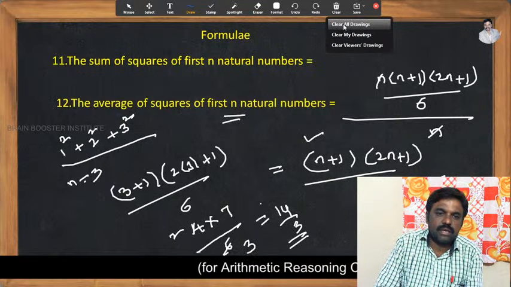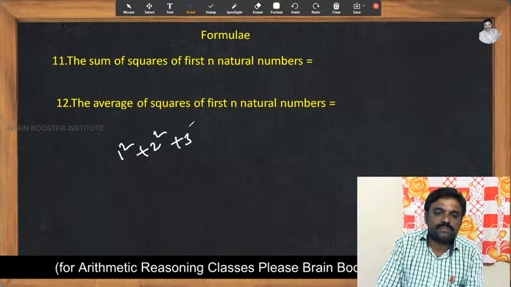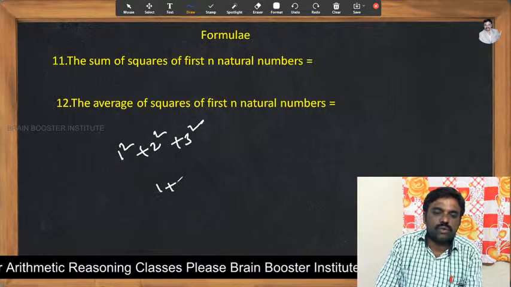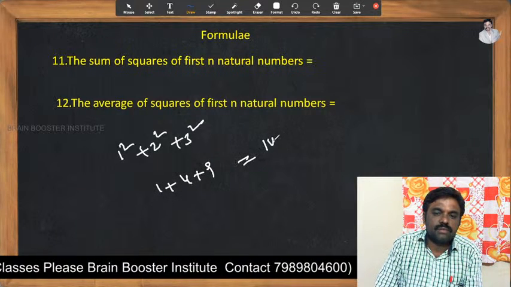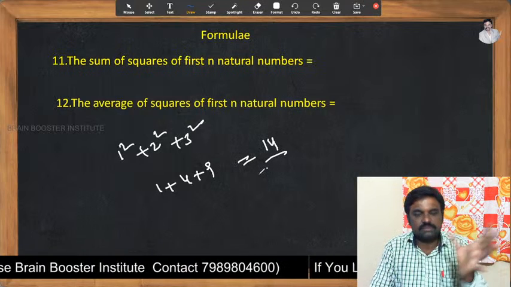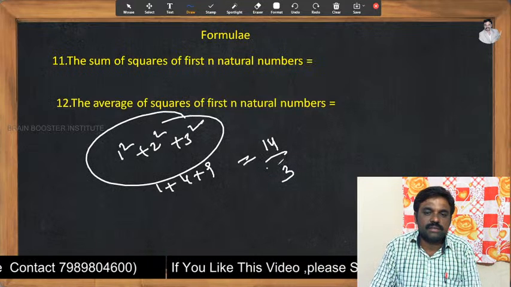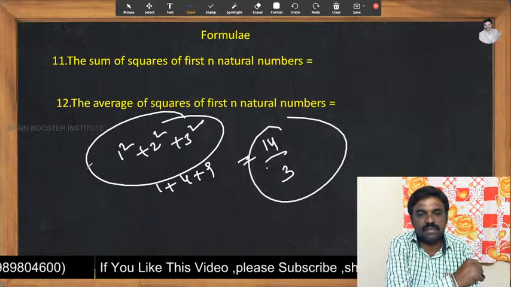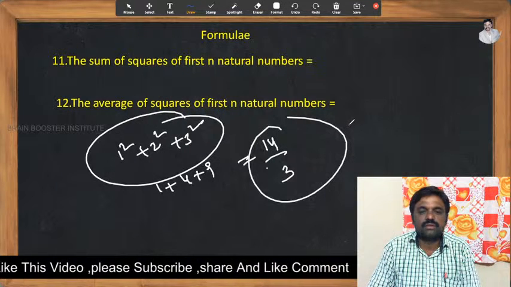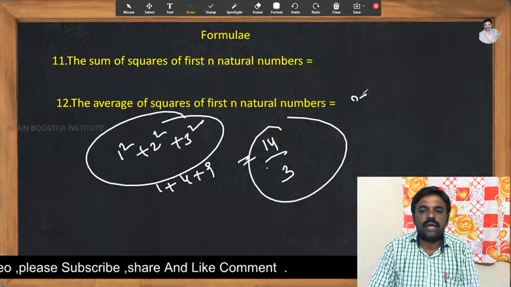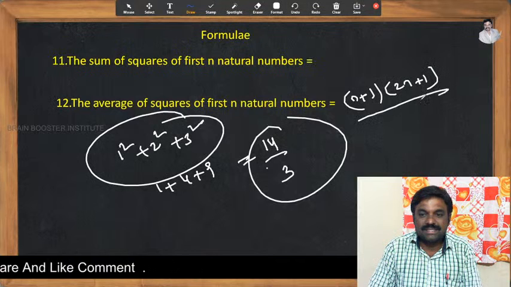Let us take 1 square plus 2 square plus 3 square. Now 1 square is 1, 2 square is 4, 3 square is 9. 9 plus 4, 13, plus 1 is 14. The 14 is the sum of the squares of the first 3 natural numbers. And how many natural numbers are there? There are 3. So 14 by 3. Have you got the same answer? So directly we can use the formula to find the average of squares of the first n natural numbers: (n plus 1) of (2n plus 1) by 6.